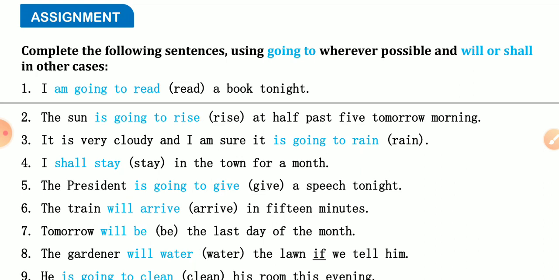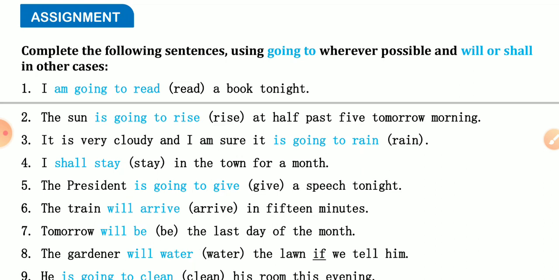The president is going to give a speech tonight. Tonight is a definite time, that's why we have used going to plus infinitive above. The train will arrive in 15 minutes. 15 minutes shows future time but not a definite time, that's why we used the future tense.